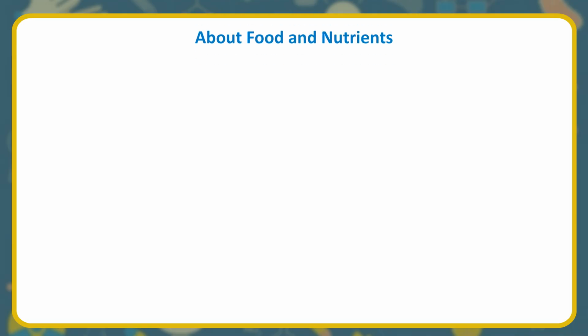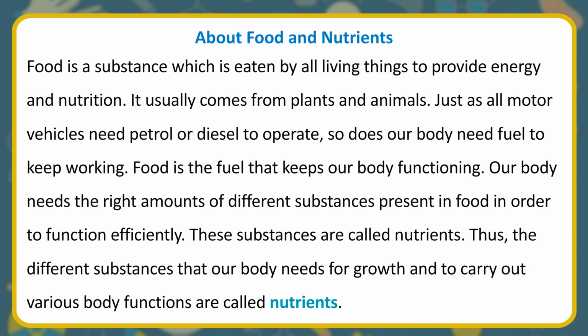About food and nutrients. Food is a substance which is eaten by all living things to provide energy and nutrition. It usually comes from plants and animals. Just as all motor vehicles need petrol or diesel to operate, so does our body need fuel to keep working. Food is the fuel that keeps our body functioning. Our body needs the right amounts of different substances present in food in order to function efficiently. These substances are called nutrients. Thus, the different substances that our body needs for growth and to carry out various body functions are called nutrients.